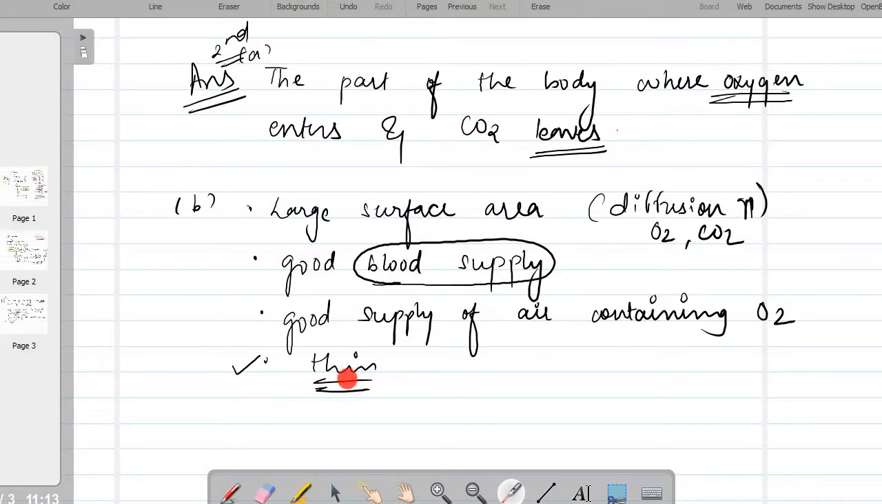Lastly, we have the thin surface, that the cell membranes are basically only one cell thick. The distance across the membrane is very low. Therefore, faster diffusion can take place.